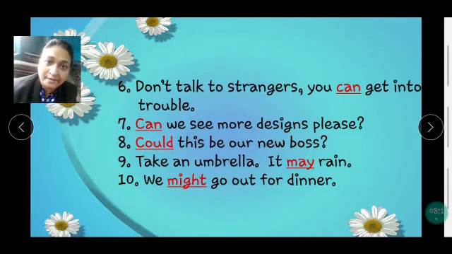Whenever can, could, may, will, all these modal verbs are used in the beginning, remember that there would be a question mark at the end. As you can see in the 7th and 8th, there was a question mark at the end. If you don't put it, then it is grammatically wrong. You may lose marks.